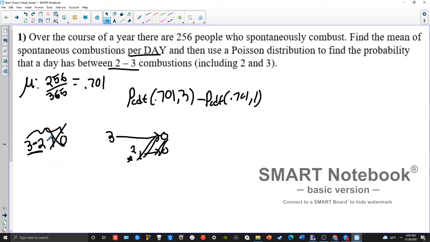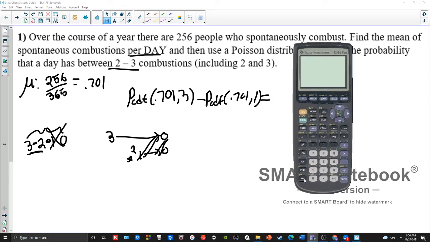Now you might be saying, well, what about this gap right here? What about from 2 to 1? Because that's not between 2 and 3. And that's true. Technically, we can do like 1.99999 if we want to get as really close to 2 as possible. But I'll show you here in a second that it's not going to change the probability that much. So for instance, if we do this here, I think I still have this saved, but I'll do it again.